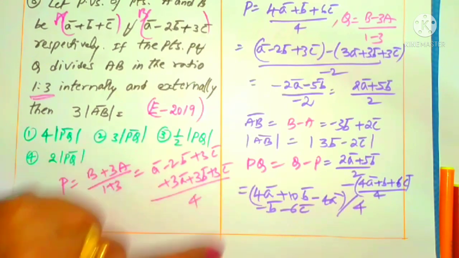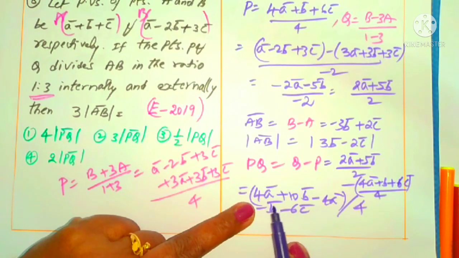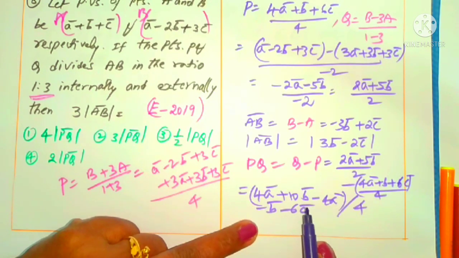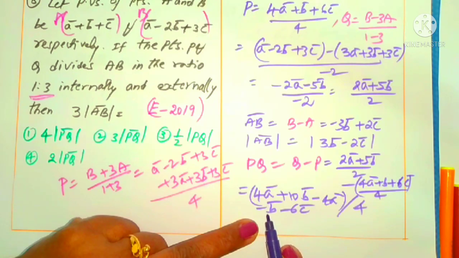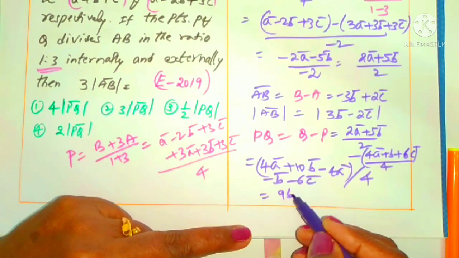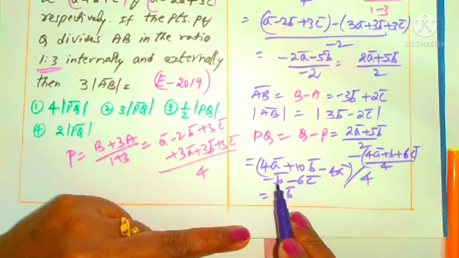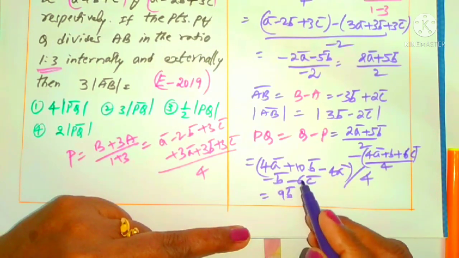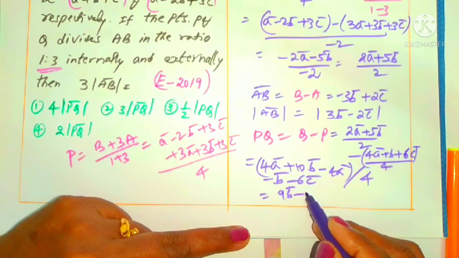The 4A cancel. 10B minus B is 9B, and minus 6C by 4, the only C term.